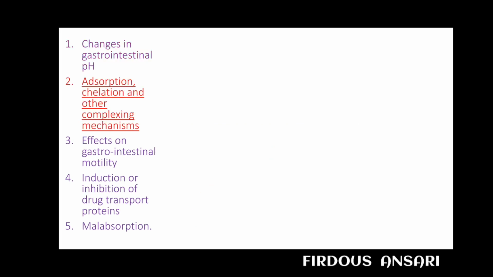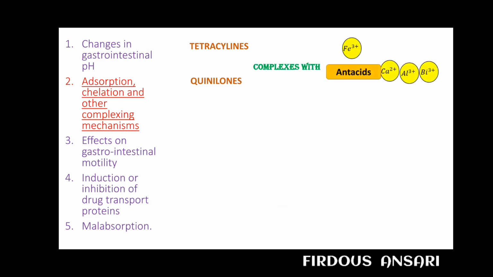Next, the second factor is absorption, chelation, and other complexing mechanisms. Certain drugs react directly within the gastrointestinal tract to form chelates and complexes which are not absorbed. The drugs most commonly implicated in this type of interaction include tetracycline and quinolone antibiotics that can complex with iron and antacids containing calcium, aluminium, bismuth, even magnesium.